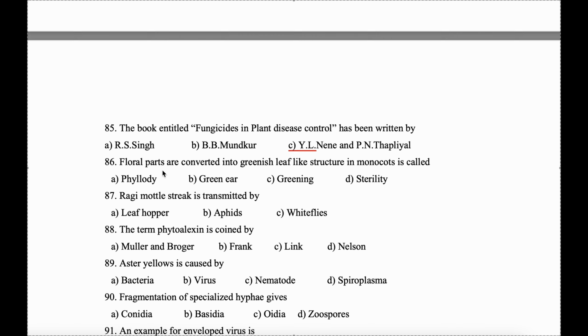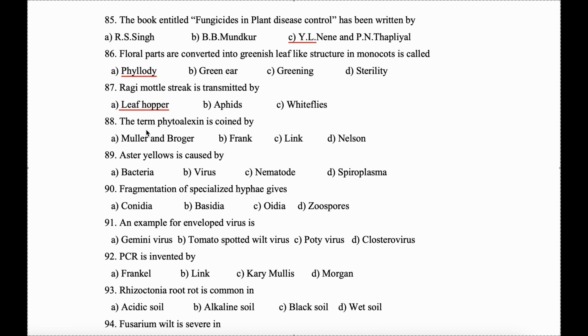86. Floral parts converted into greenish leaf-like structures in monocots is called phyllody. Question 87. Ragi mottle streak is transmitted by leafhopper. 88. The term phytoalexin is coined by Müller and Börger. The last was 88. This is 89.